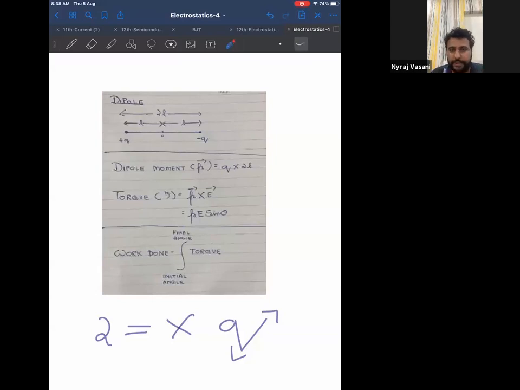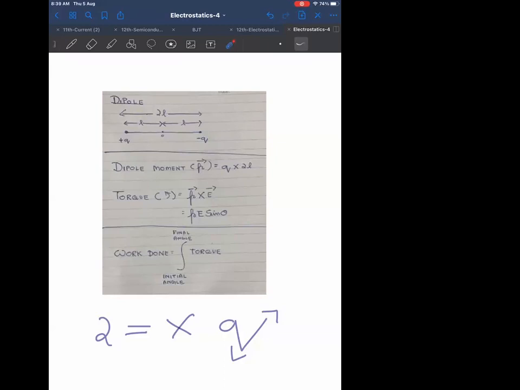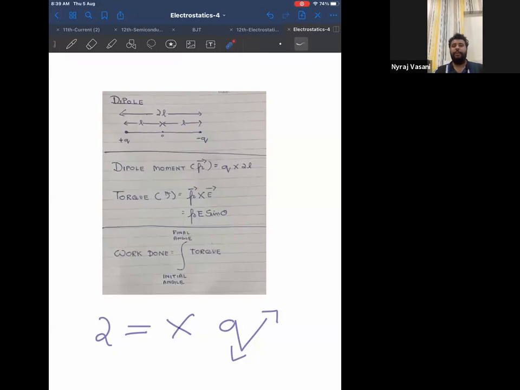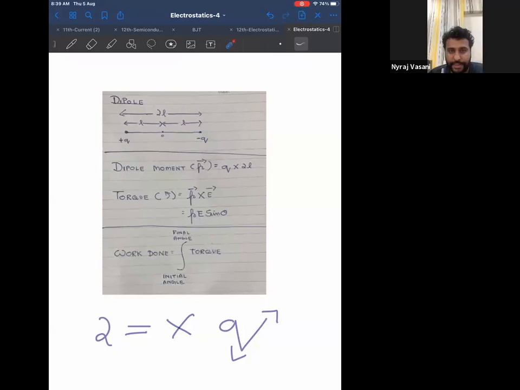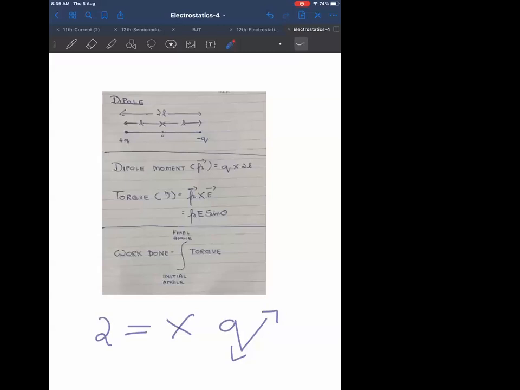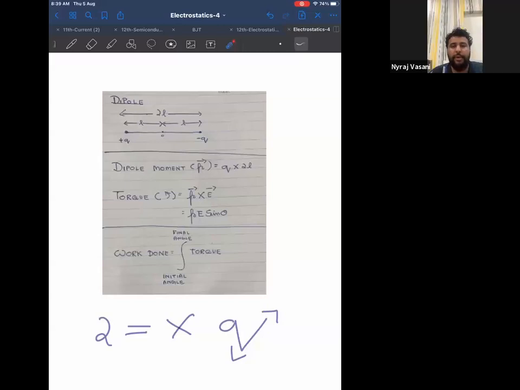Two different definitions. So I've written the definition of dipole. Below that, write down the length of a dipole is denoted by 2L. Sir, how will we define the dipole moment? I'll tell you, that will come next.